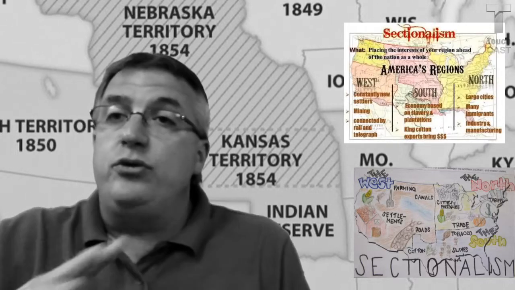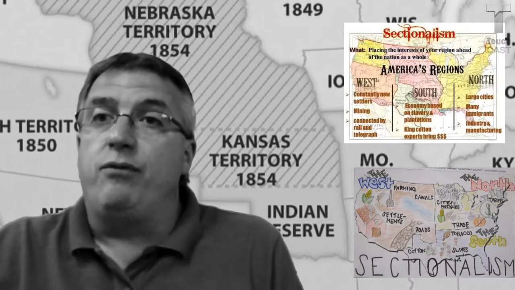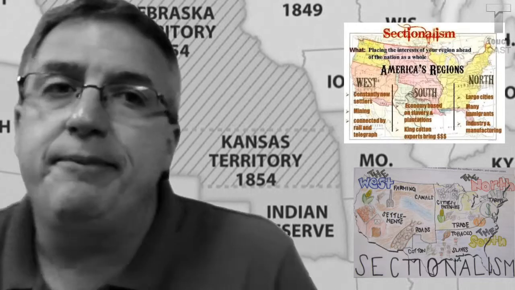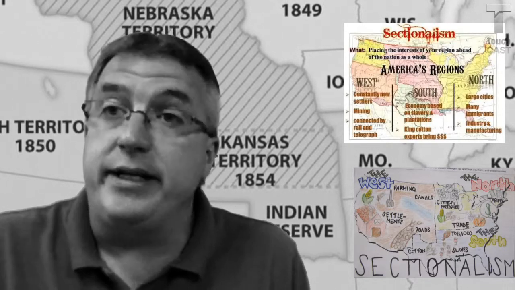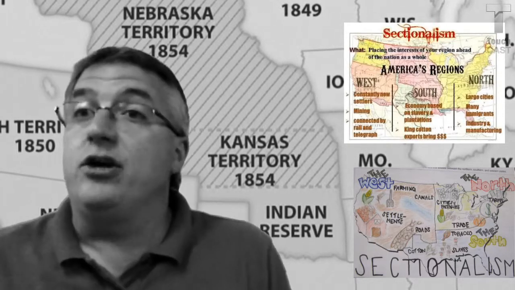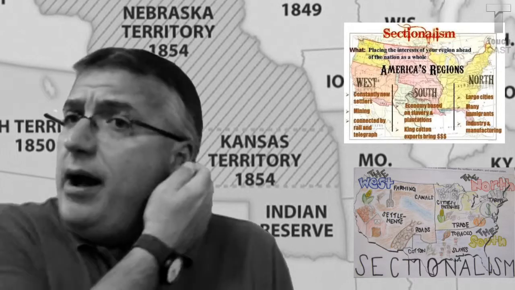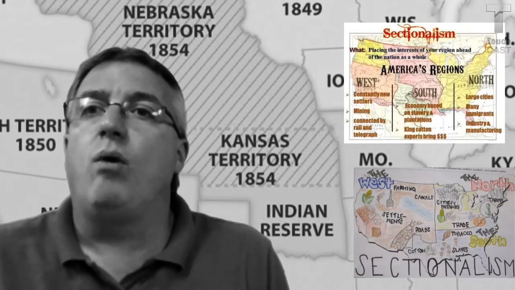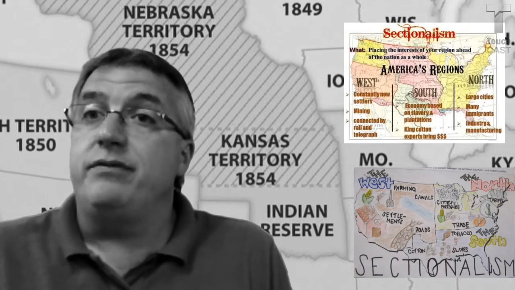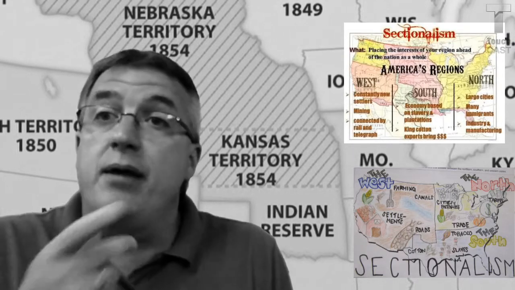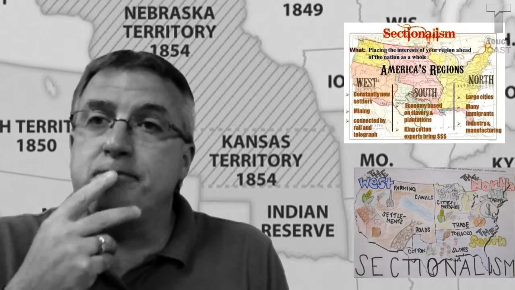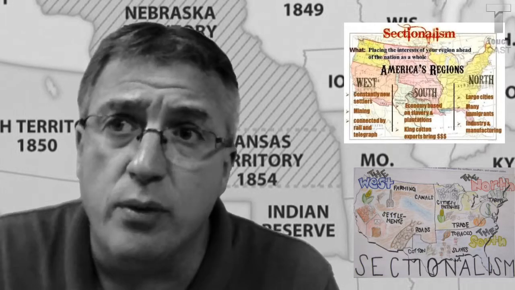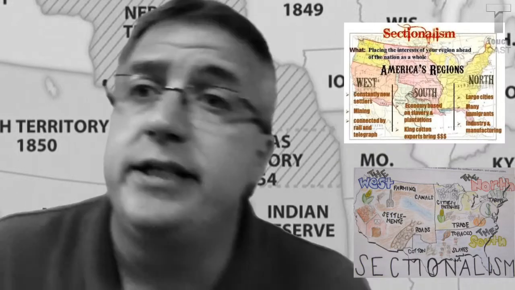Okay, I want to do Unit 4, review number 4. We're going to talk about issues dividing the nation in the first half of the 19th century, which is going to be 1800 to 1850, okay? Sectional tensions, and remember, sectionalism is something that Washington warned us about in his farewell address, along with political parties and foreign alliances. So we're going to go through a number of sectional tensions.